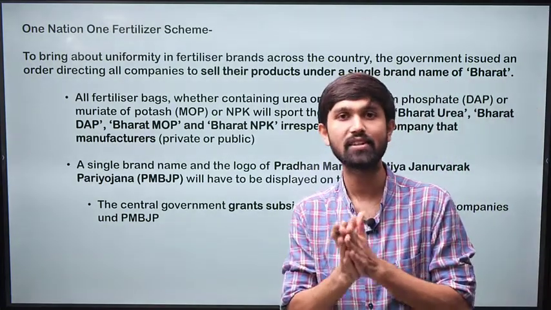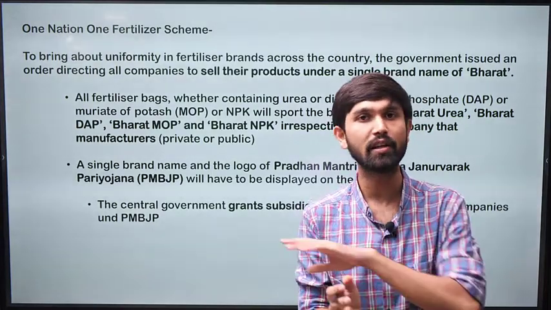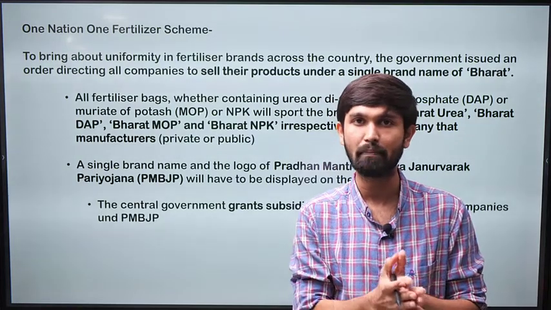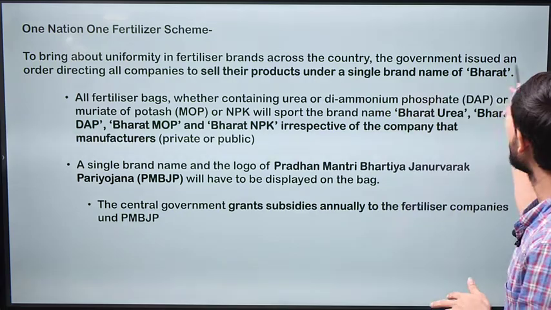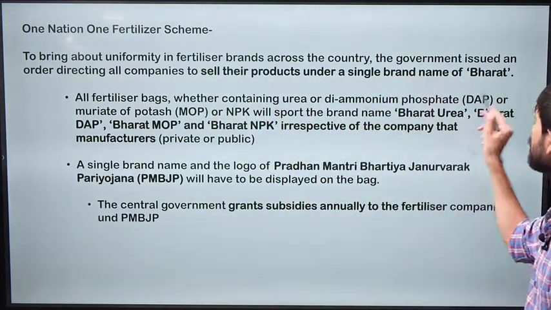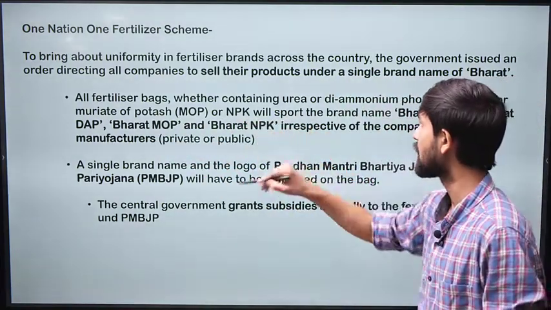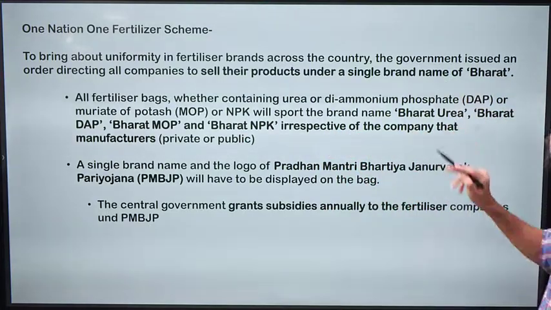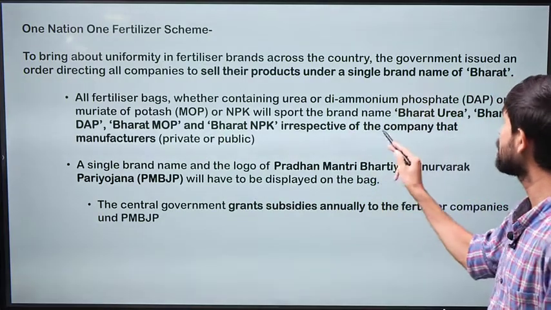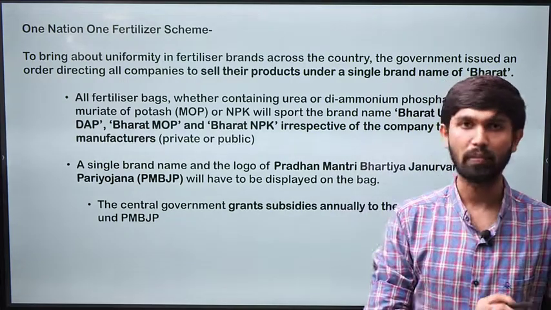So what this scheme is essentially doing is that it wants to change the packaging structure of the fertilizer bags, wherein no brand, either private or government, would be mentioned on the fertilizer bag, and only one brand name would be mentioned, that would be Bharat. So all these bags, whether containing urea or diammonium phosphate or muriate of potash or NPK, which are all types of fertilizers, will sport the brand name Bharat Urea, Bharat DAP, Bharat MOP and Bharat NPK, irrespective of the company that is manufacturing it. So this is the main aim of the scheme.